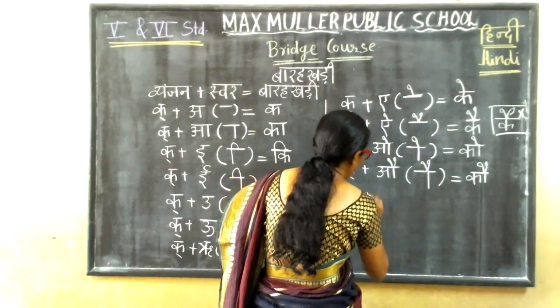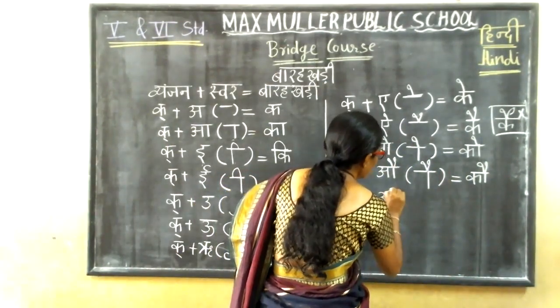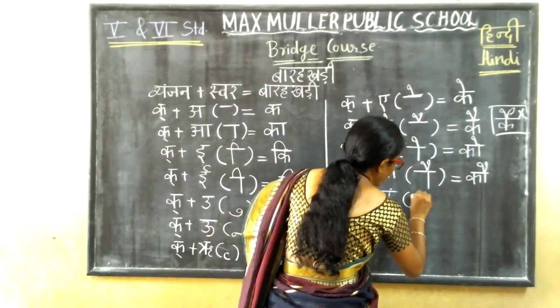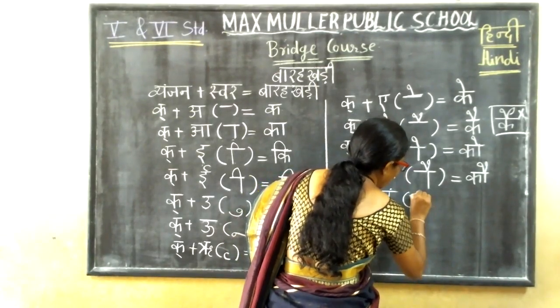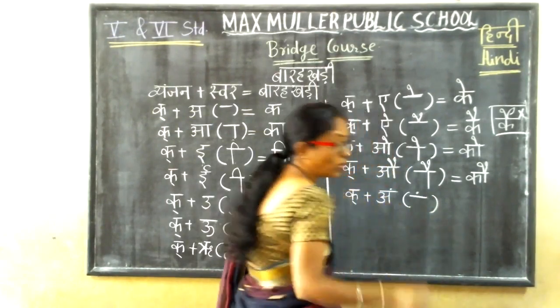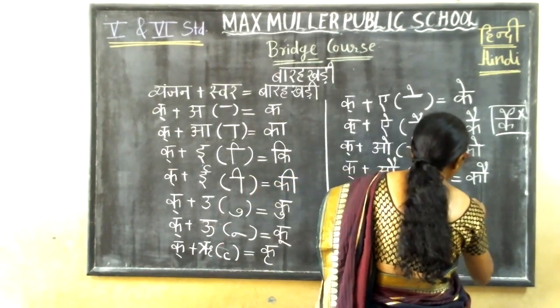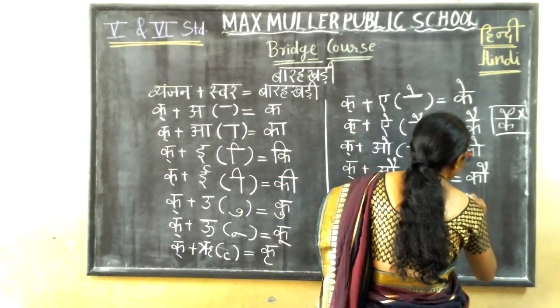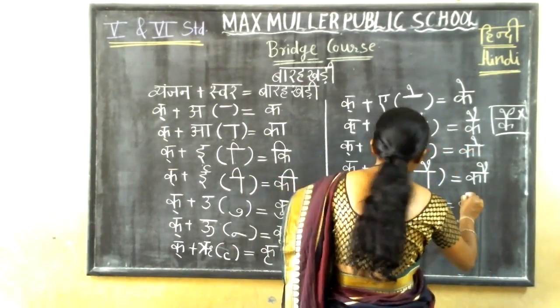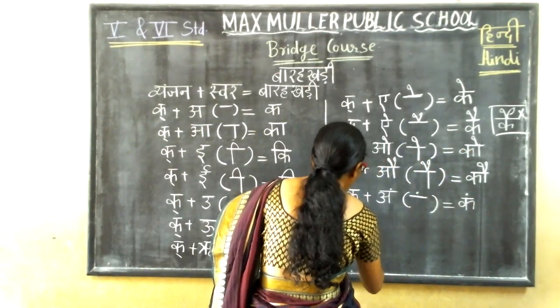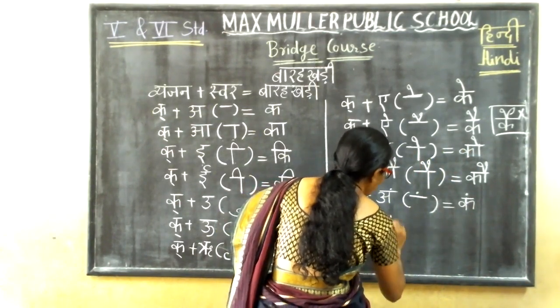Kaha, next swar is what? Anuswar. So here, Anuswar, upline. Bindi, choti bindi. Don't make a circle. Okay, bindi. So, come, what will you get? Kam. Next, kaha plus aha.